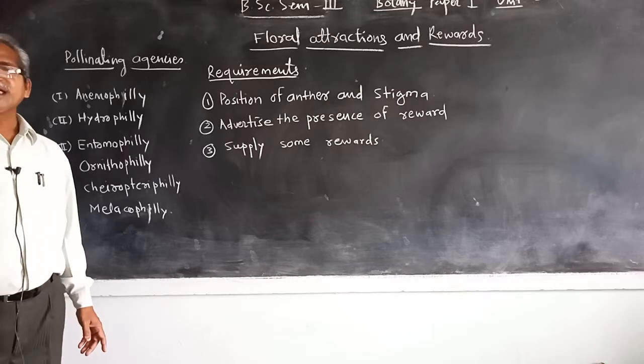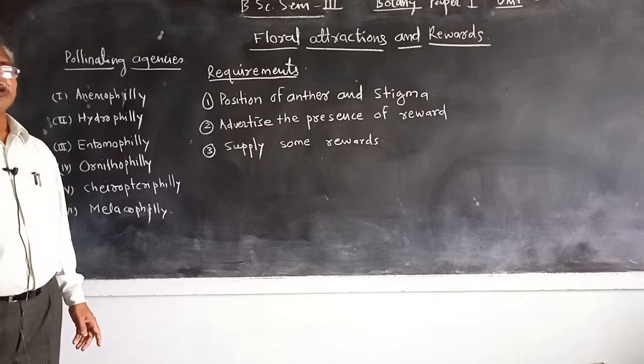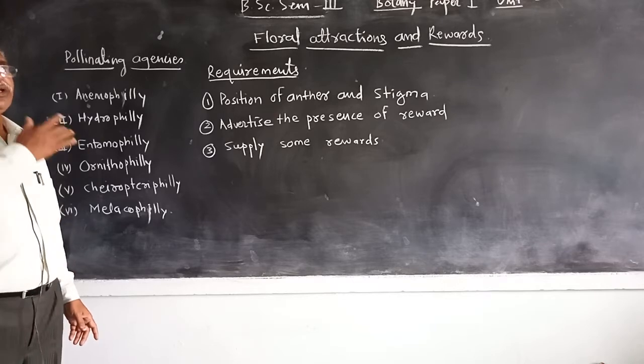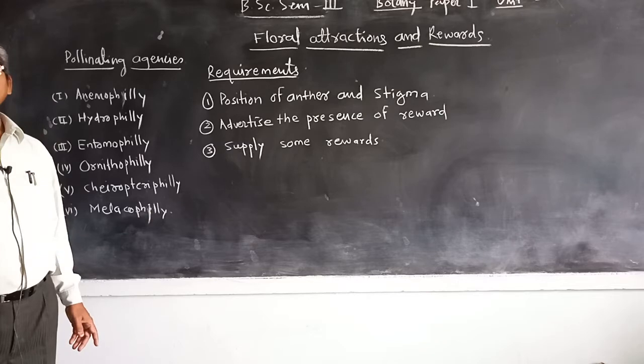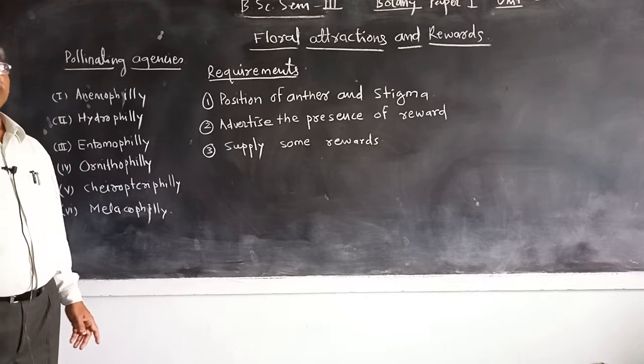The pollen grains are smaller in size, smooth and light in weight, and they can be carried up to 1,300 kilometers by wind.